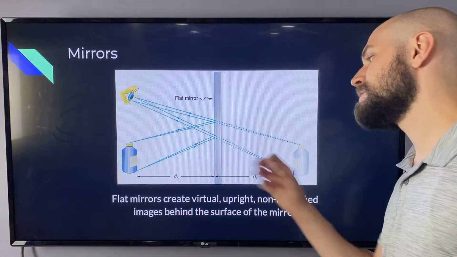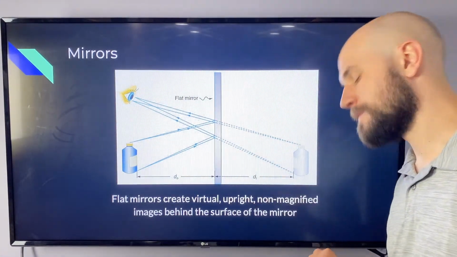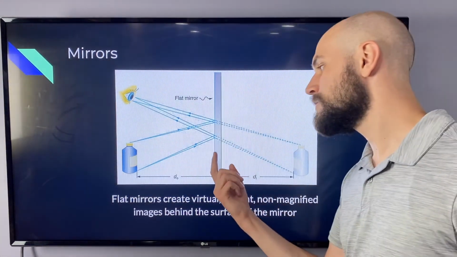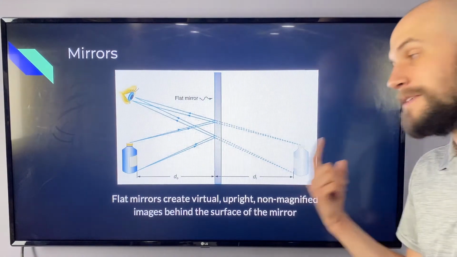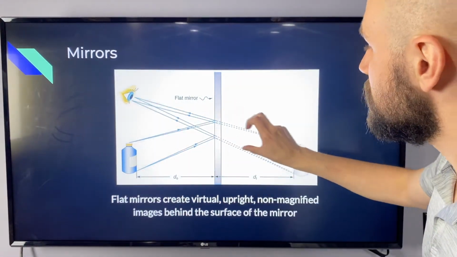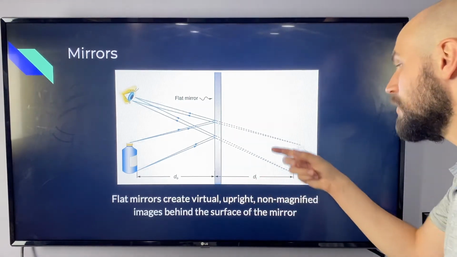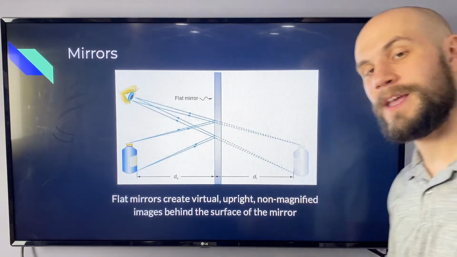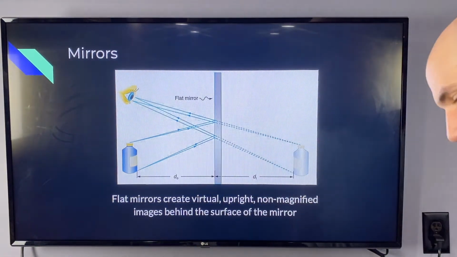And the image itself is behind the surface of the mirror. Now you might be saying, Mr. Hatzfeld, we know there's nothing here, so what are you talking about, the fact that the image is behind the mirror? Well, that's the trick that our eyes are being played on us. This image looks like it's behind the mirror, so we say that the image is created behind the mirror.